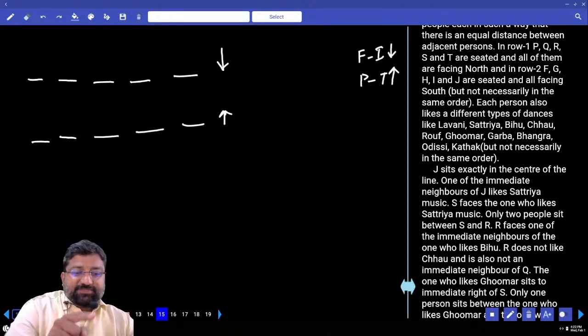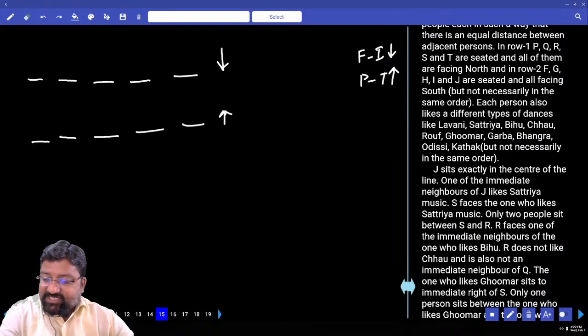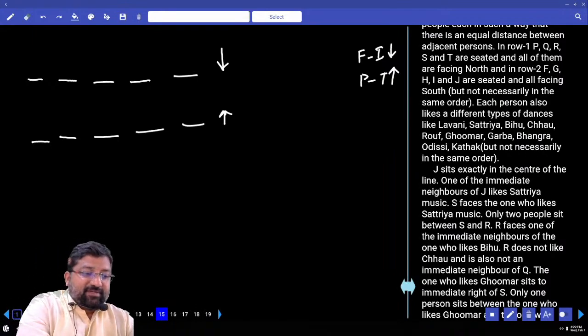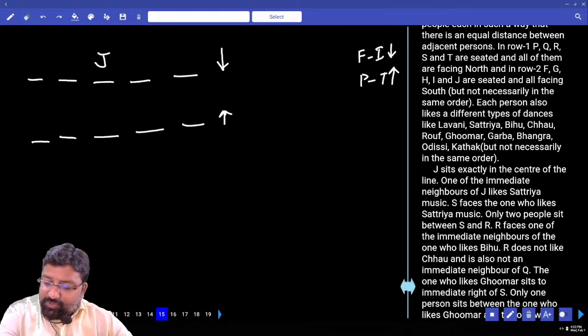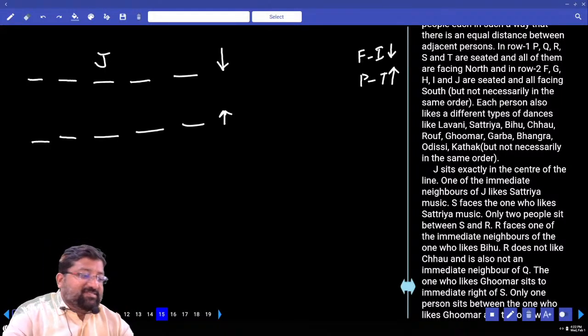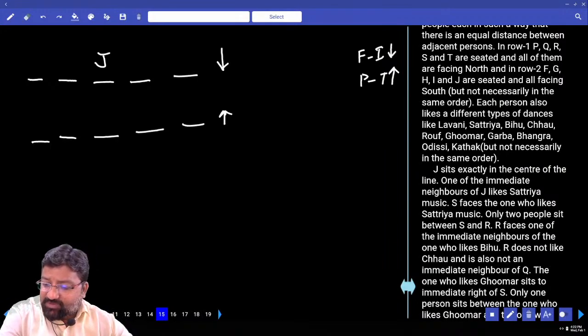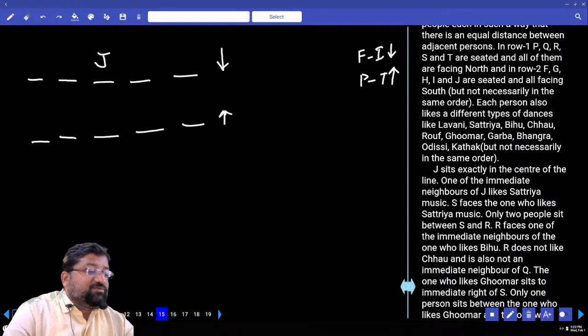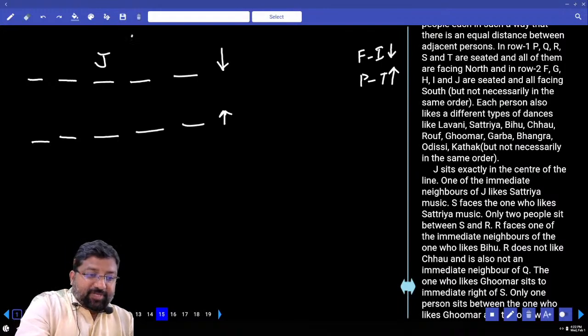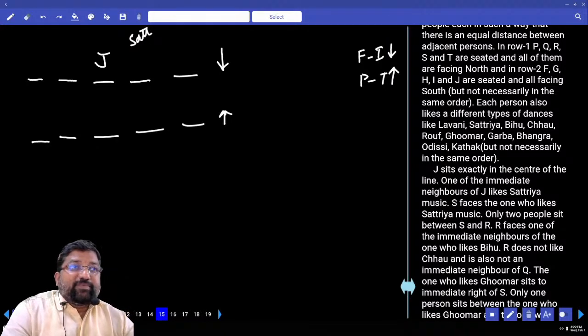North, south. J, first one. J sits exactly in the middle of the line. This is where I have to fix J. Yes or no? One of the immediate neighbors of J likes Satria. One of the immediate neighbors of J likes Satria. Okay. One of the immediate neighbors of J, and any possibilities coming to me? Maybe this is Satria or there is something else which is Satria. Right? Now what do we do?